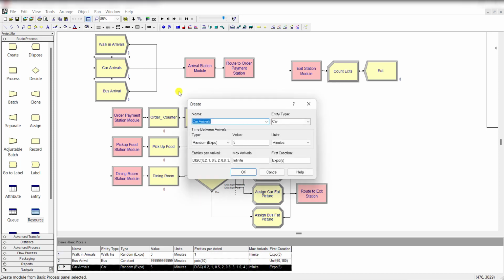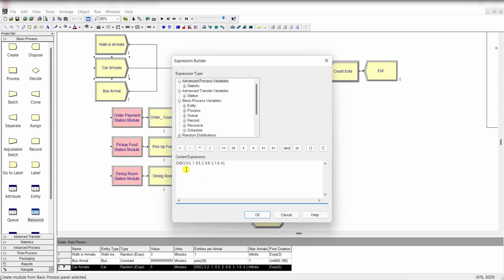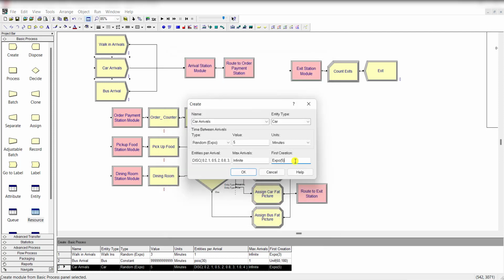Then add another Create module and rename it as the car arrivals, and change the entity type to cars. The time between arrivals is random (expo) at 5 minutes, and the entities per arrival follow a discrete distribution. You can see it here: 0.2 for 1, 0.5 for 2, 0.8 for 3, and 1 for 4. You can use the expression builder to create the expression and click OK. And the first creation is at 5.